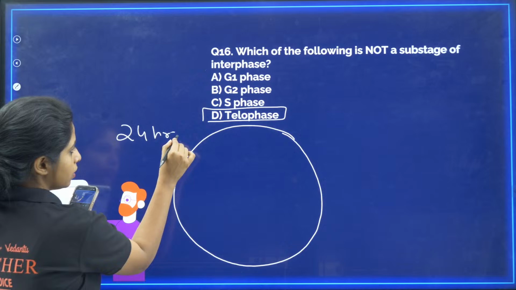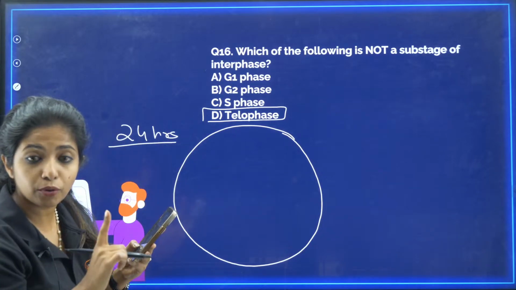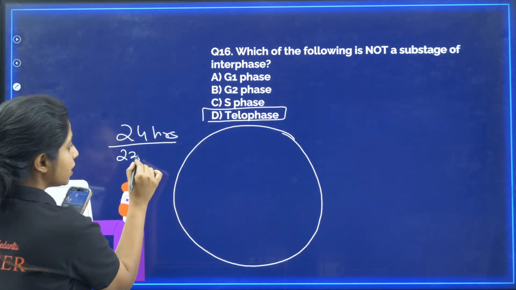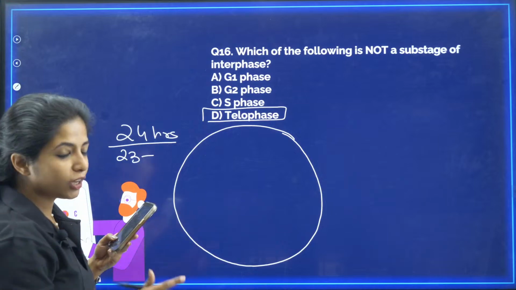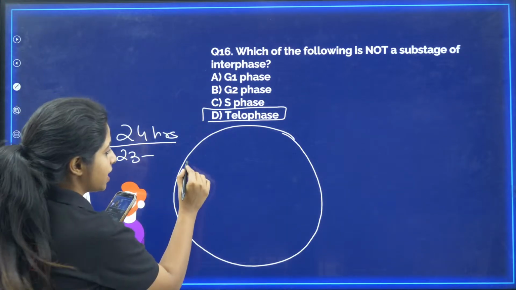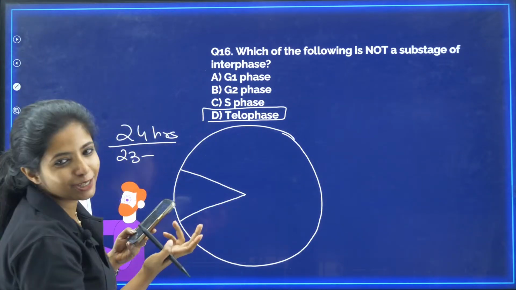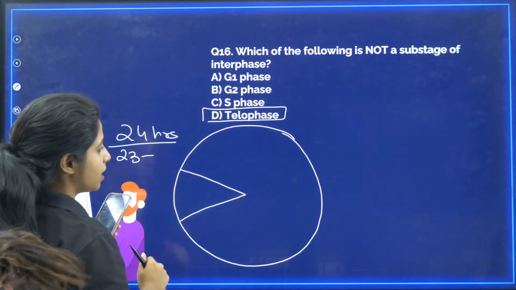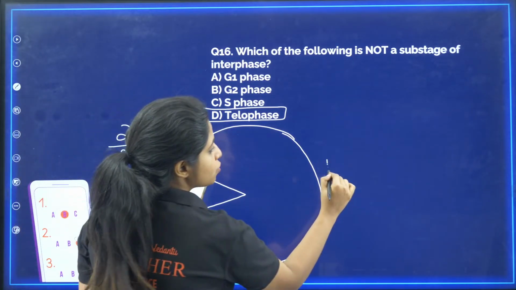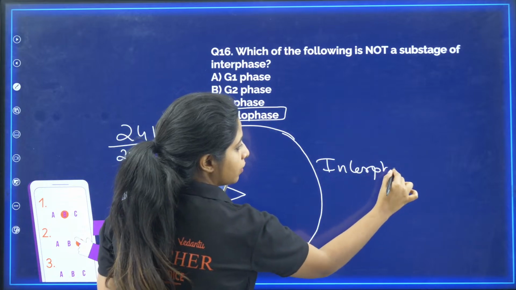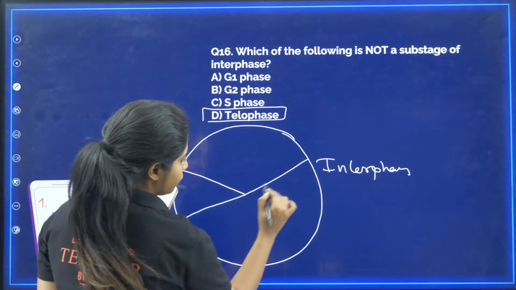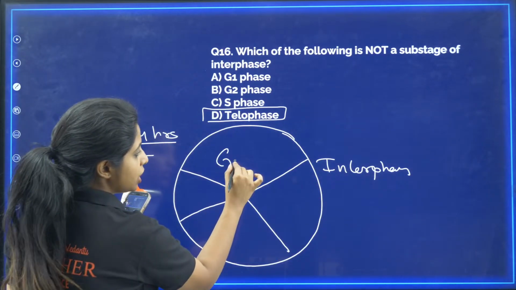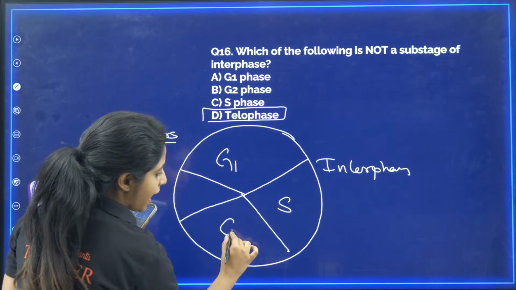D. One cell divides in 24 hours. So in that, 23 hours it takes for preparation. For how much time have you prepared for the KCET examination? For long, right? But the examination is only for a few hours, 1 hour each for each subject. Similarly, the preparation is known as interphase. And if you divide that interphase, you have G1 phase, S phase and G2 phase.